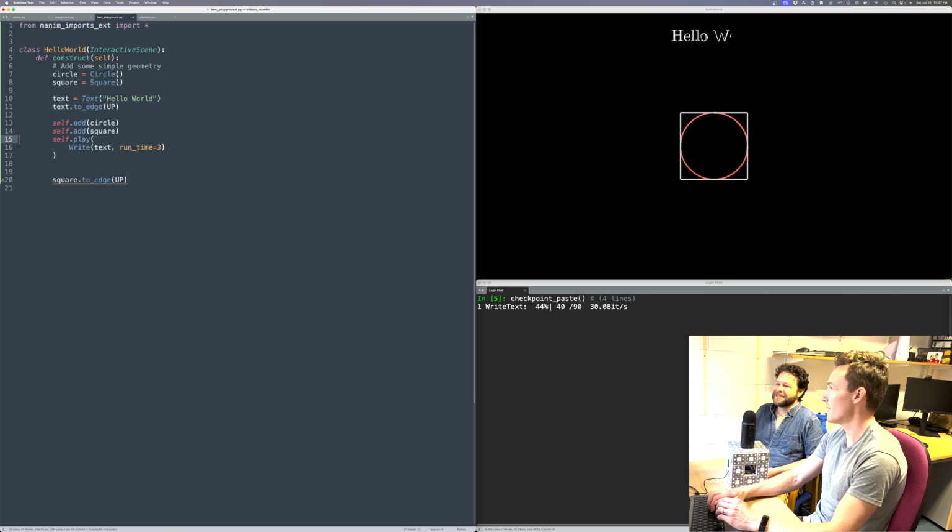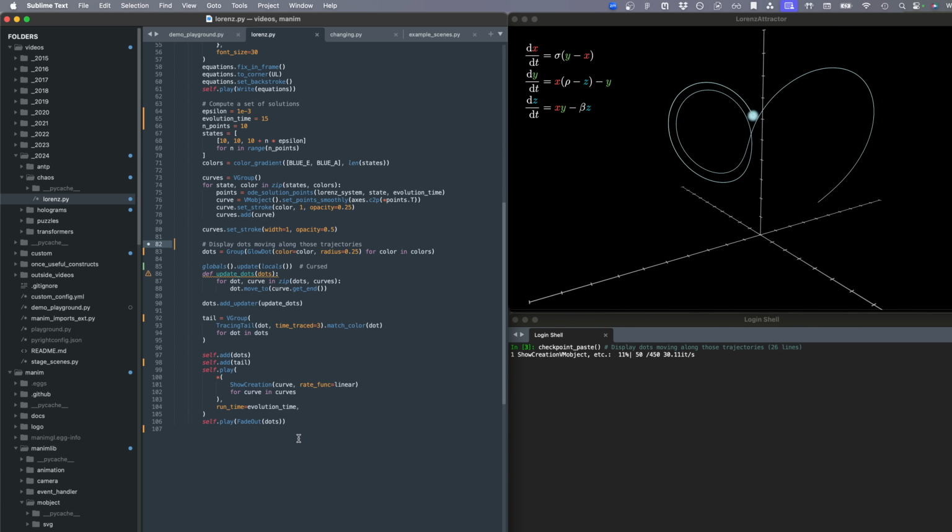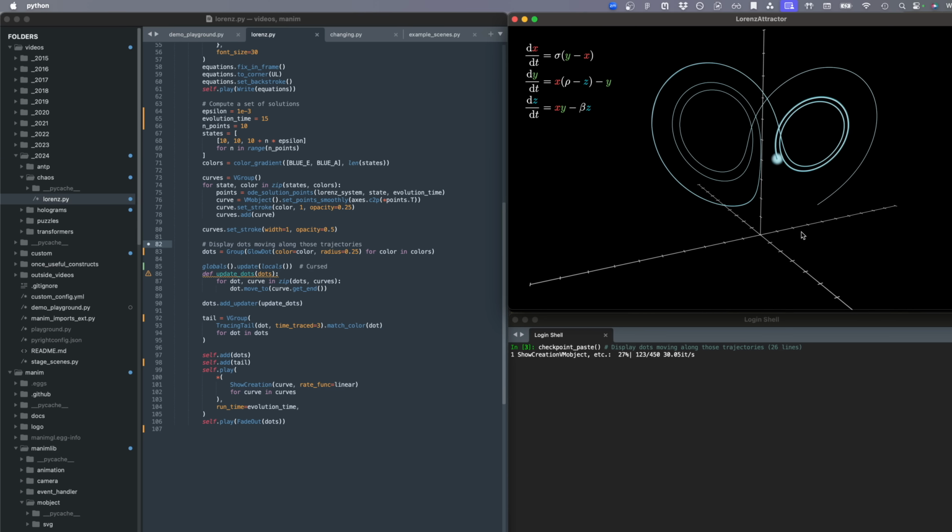After a simple hello world example, we animate the famous Lorenz attractor, which is very important in the foundations of chaos. It's also just a fun visual to get into.